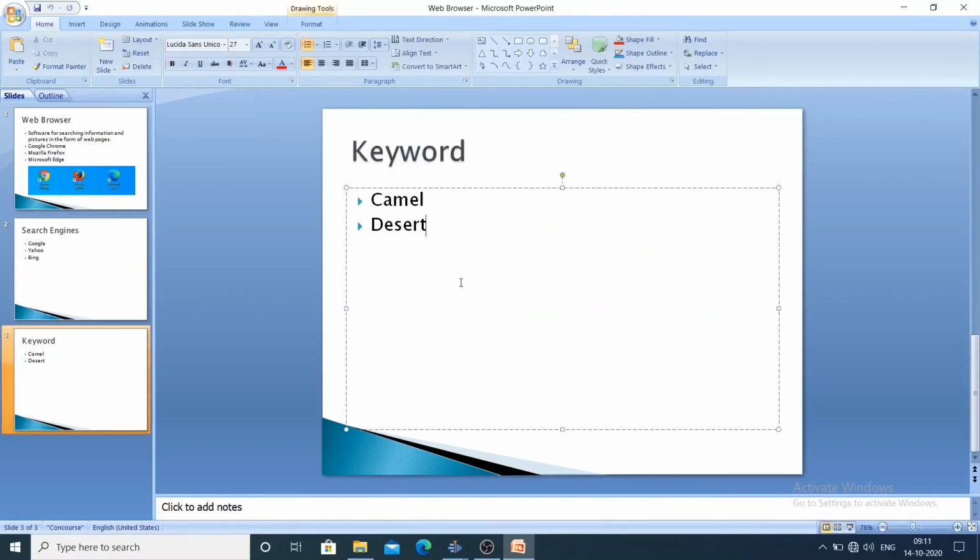Keyword is the word which we use for searching something. If you want to know the details of a desert, we will type desert in the search box, and that word is known as keyword. If you want to know the details of a camel, we will type the word camel, and that word is known as keyword.